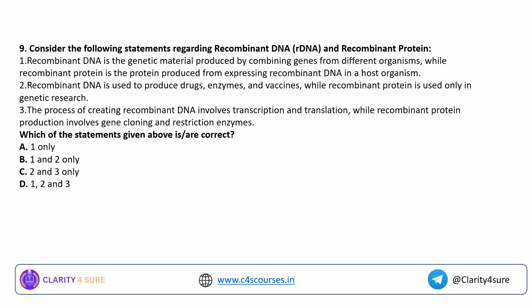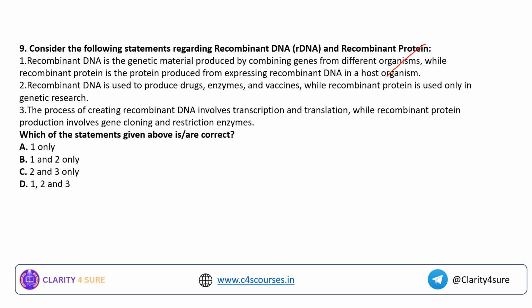Coming to question number 9, consider the following statements regarding the recombinant DNA and recombinant protein. See, recombinant protein is the product of recombinant DNA. Okay, recombinant DNA is a genetic material produced by combining genes from different organisms, while recombinant protein is a protein produced from expressing recombinant DNA in the host organism.